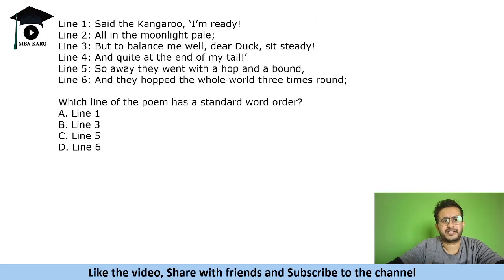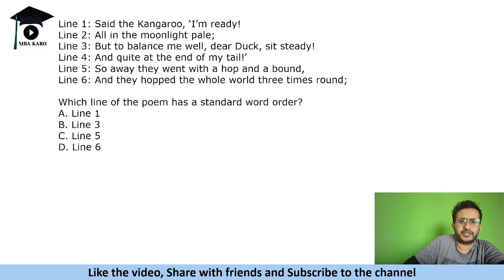Next, let us take another example. Now see this. "Said the kangaroo, I am ready." ठीक है, ये लग रहा है स्टैंडर्ड वर्ड ऑर्डर, नहीं लग रहा ना. कहते हैं "The kangaroo said I am ready", ऐसे यहाँ पे उल्टा लिखा है ना, "said the kangaroo". Whenever you write you will say the kangaroo said.